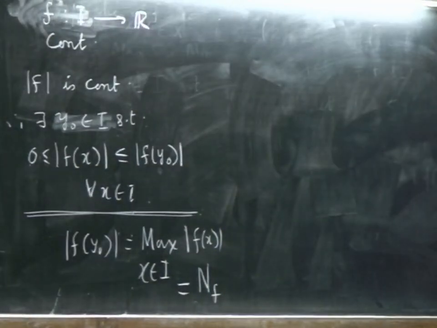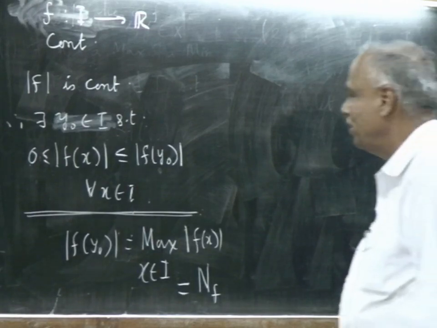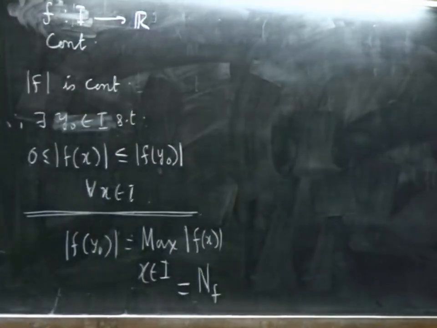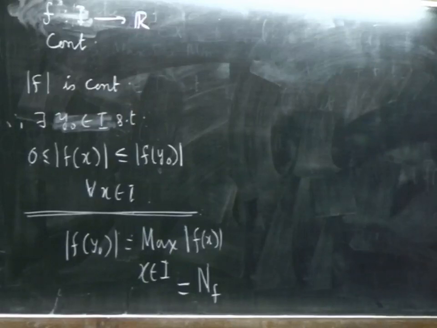This is a number associated with the function f. So, if we have a continuous function f on the closed finite interval I, then the function mod f is also continuous, and the maximum of this mod f x is denoted by n of f.